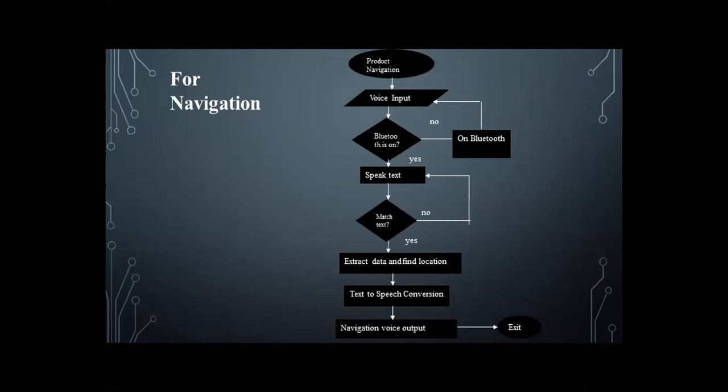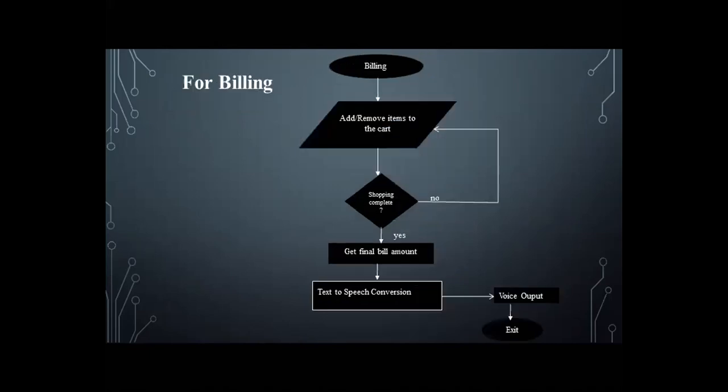When he speaks out, it will test the spoken message and the message will be matched. If the matching text is found, it will extract the data and find the location. Then text to speech conversion will be done, and it will navigate through the voice output, or else it will exit.